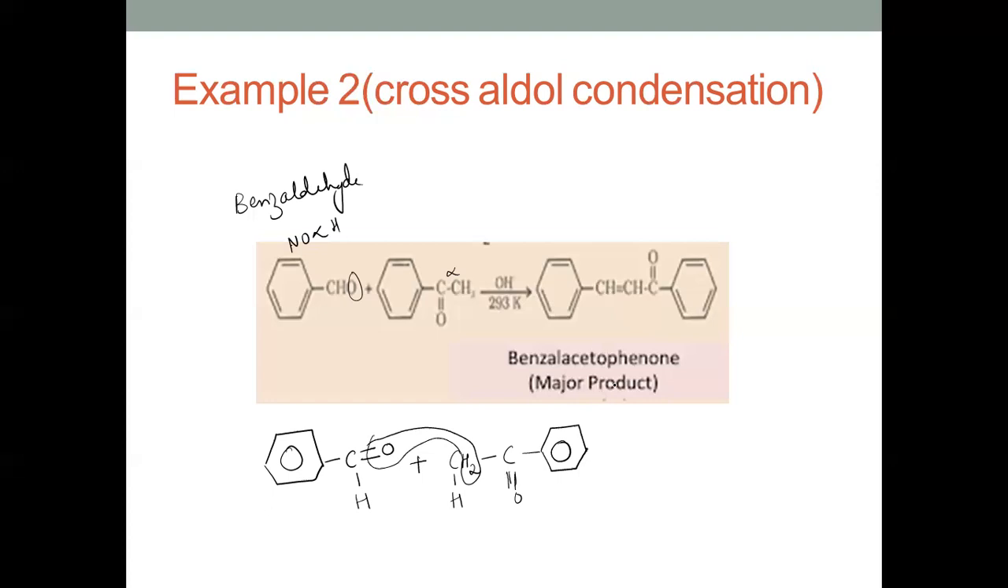So for aldol condensation to take place, the presence of alpha hydrogen is a must, because that is the acidic hydrogen, which plays an important role for the reaction to occur.